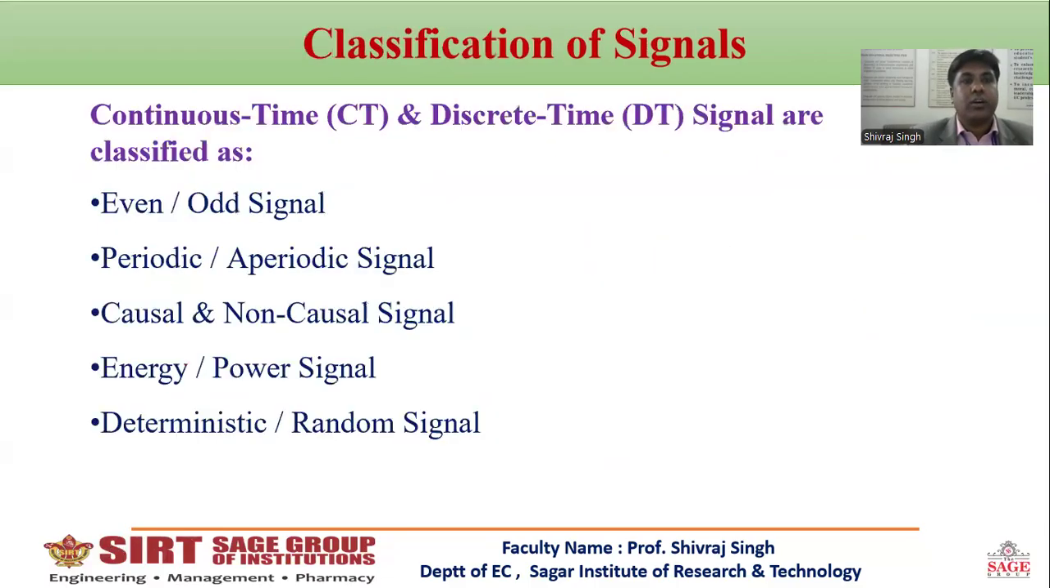Next, classification of signals. Continuous and discrete time signals are classified as even and odd signals, periodic and non-periodic signals, causal and non-causal signals, energy and power signals, deterministic and random signals.